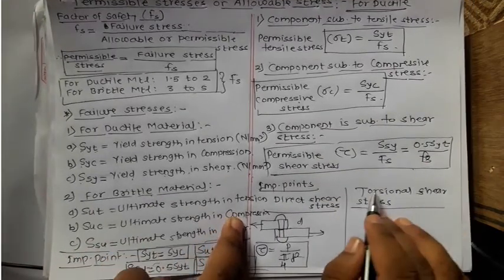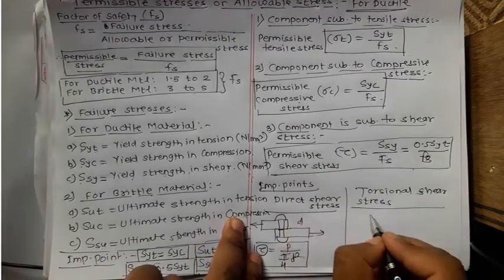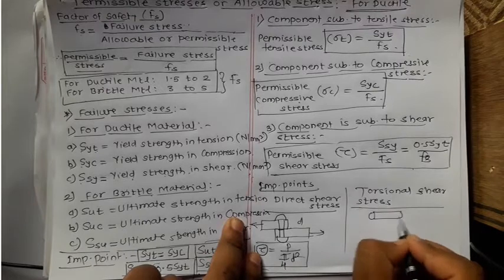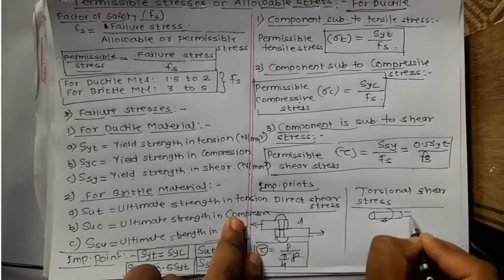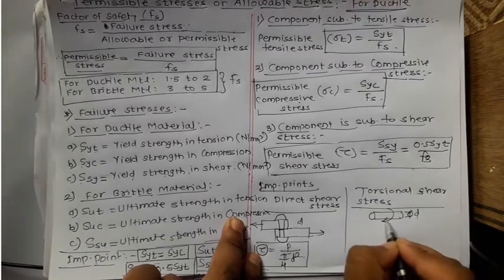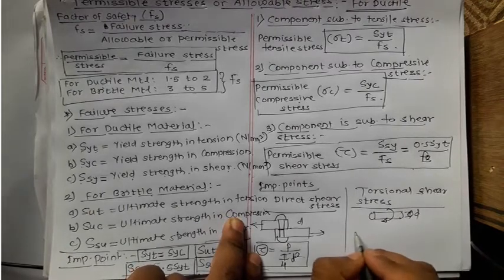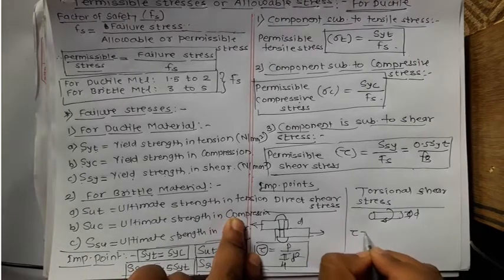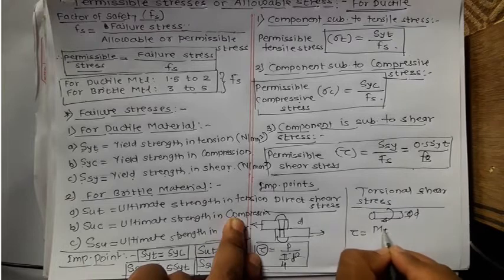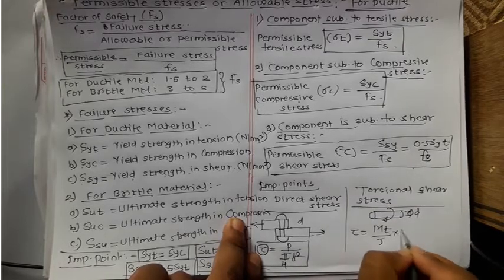Similarly, when the component is subjected to torsional shear stress, like a shaft of diameter d subjected to torque, we have to find the torsional shear stress, and its equation is Mt upon J into r.